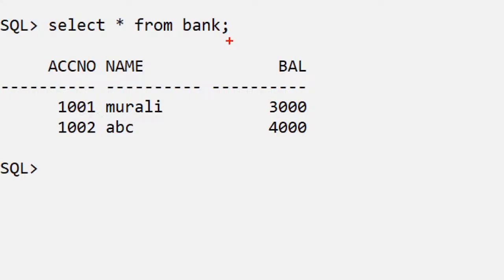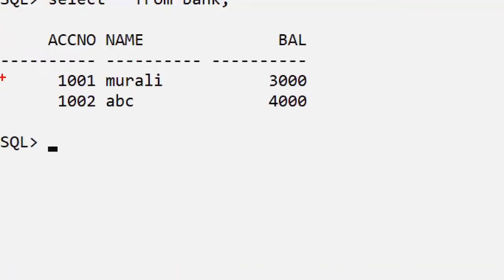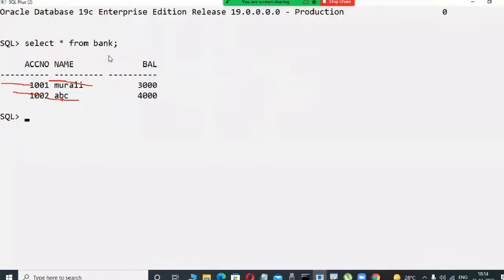Suppose this is SBI bank, for example, and this is the data. Observe here, these are columns: account number, name, and balance. These are called columns. Here, 1001 and so on, these are called rows or data.